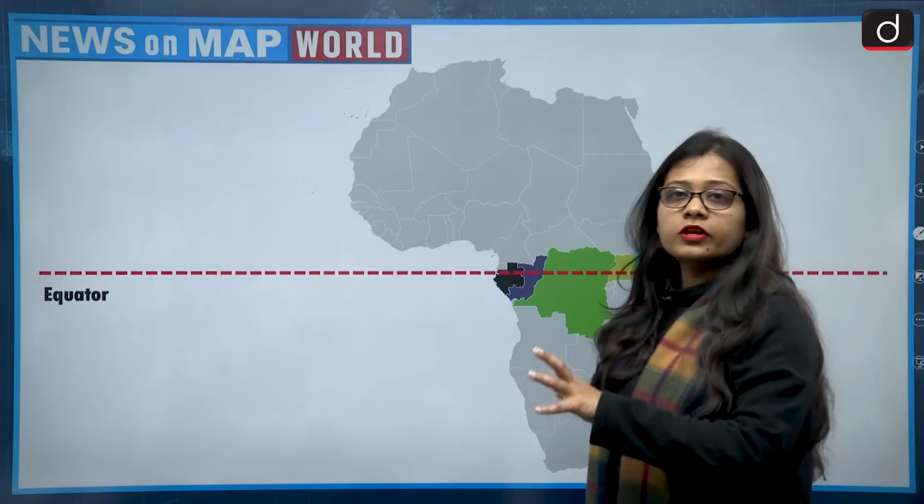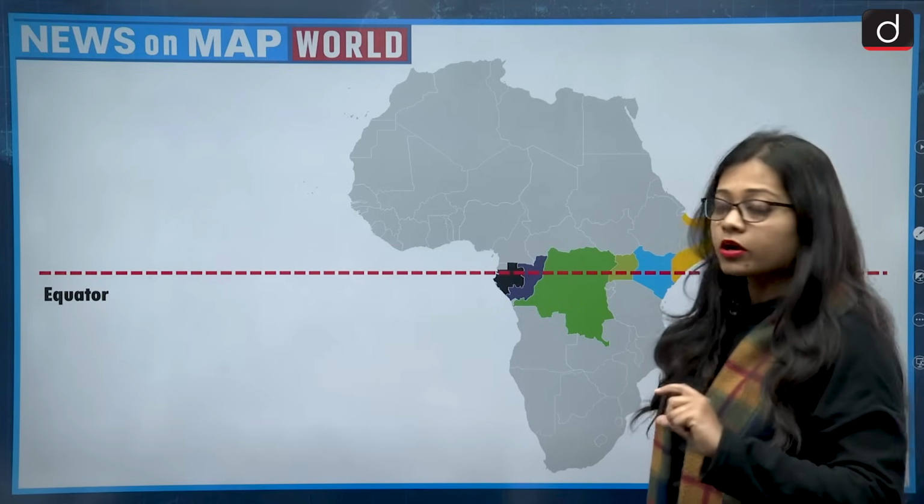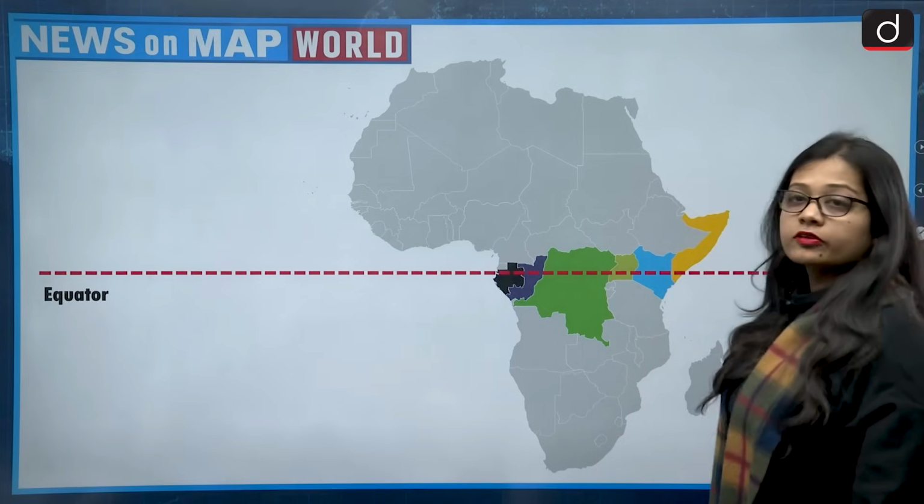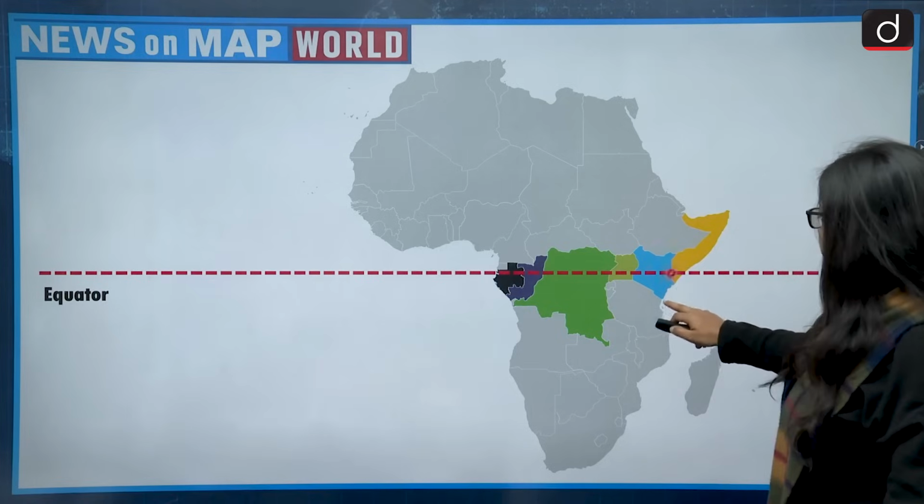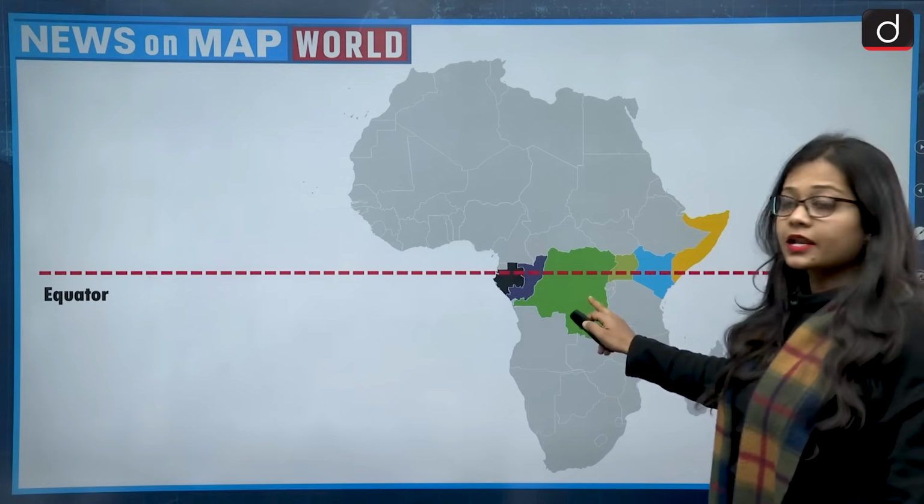So overall, among these, if you see the countries which are landlocked, Somalia is not landlocked as it is sharing its border with the Indian Ocean. Then we have Kenya, it is also not landlocked because it is also sharing a border with the Indian Ocean. Then you have Uganda, Uganda is completely landlocked.